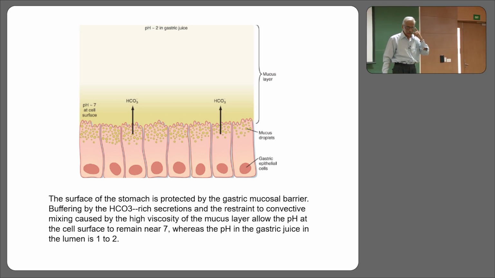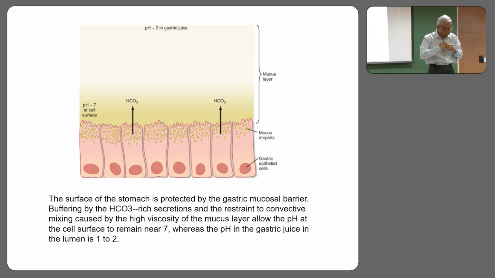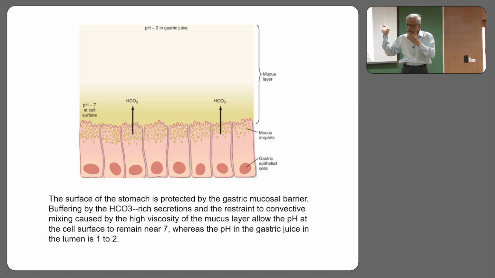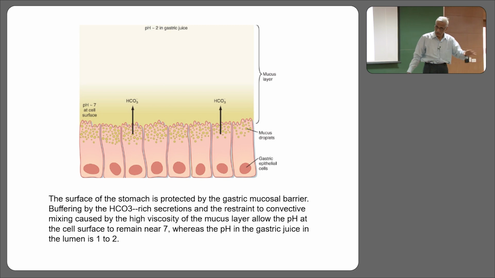But this mucus, you know what happens in the case of people who have a gastric ulcer? It's invariably because there is a bacteria called Helicobacter pylori. Am I right there? That bacteria can damage this layer, and once this layer is damaged, the inner mucous layer of the stomach proper is exposed, and then the acid can start its damage.